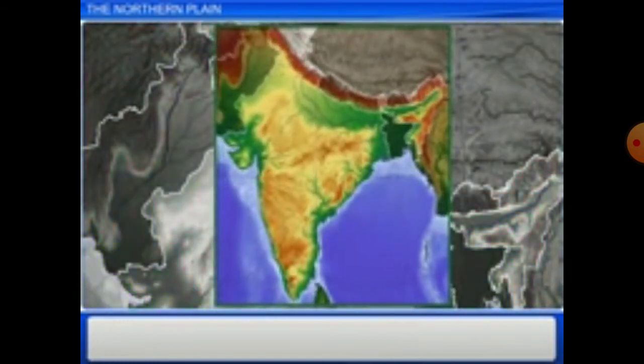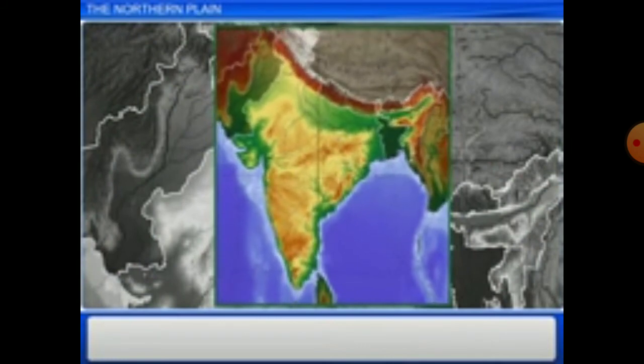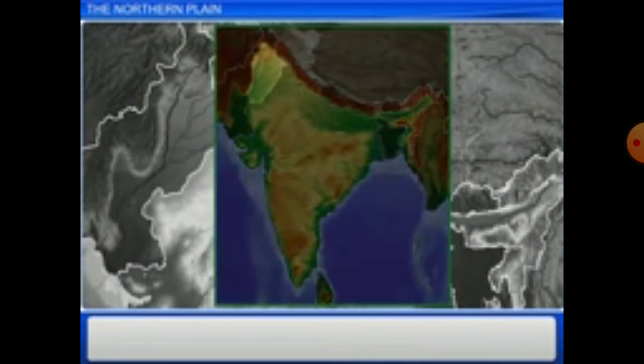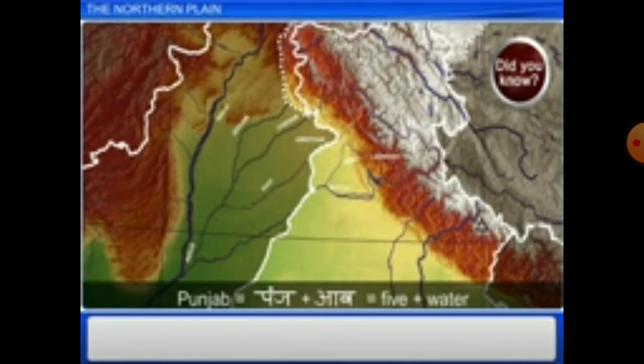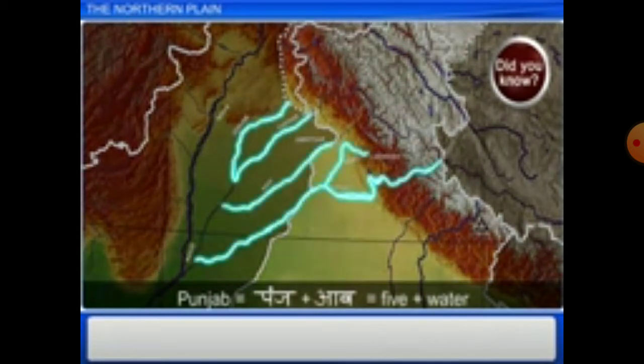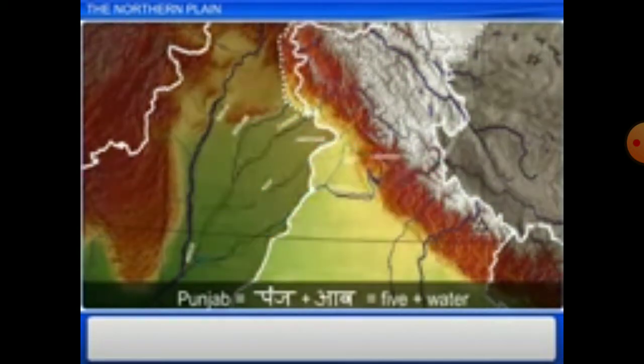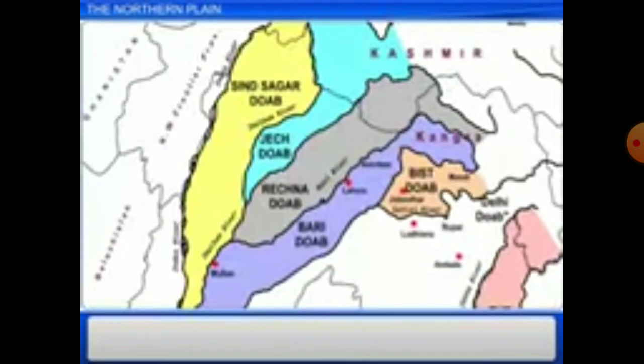If you look at the map of India, you will find that the bigger portion of the Punjab Plains lies in Pakistan. Did you know the name Punjab is made of two words, Punj and Ab? Punj means five and Ab means water. The five water bodies. Punjab has very good development from its five rivers.